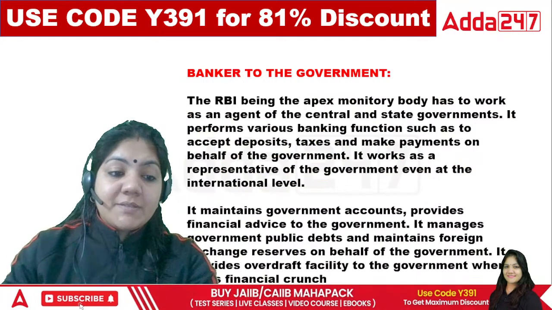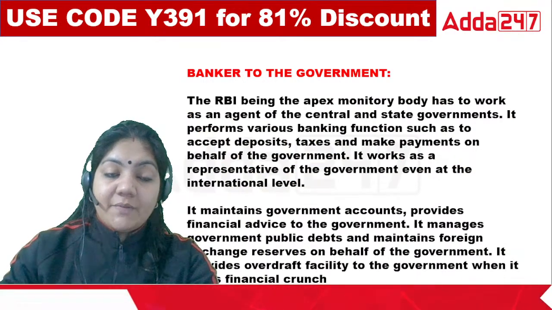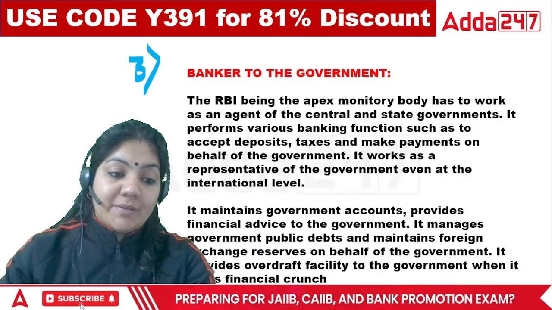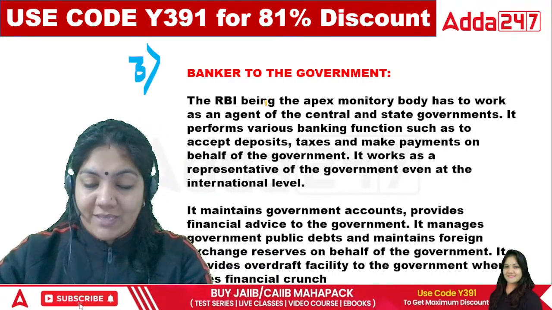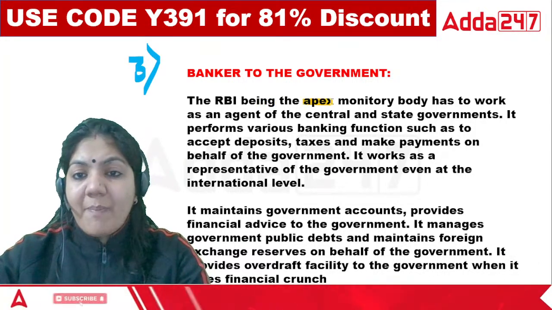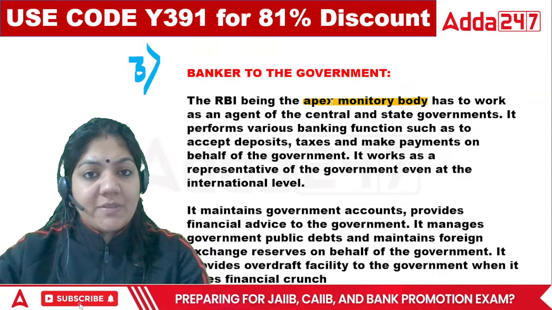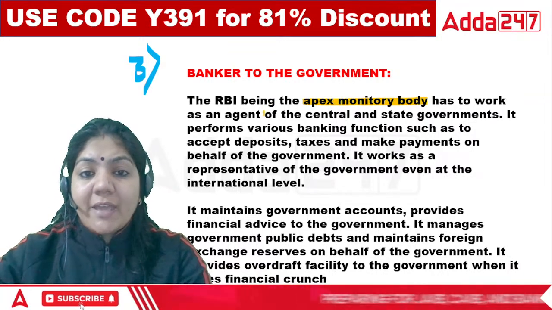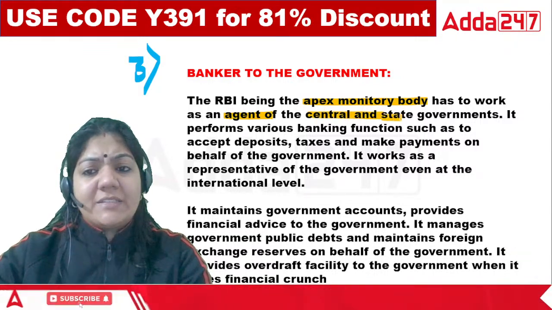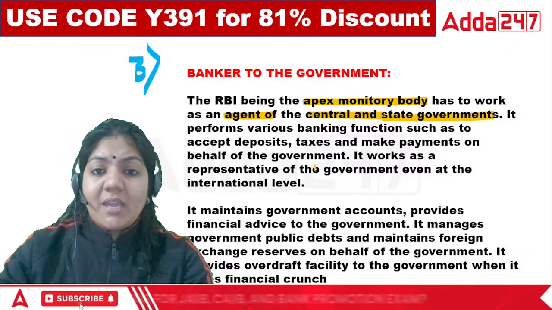The next part is banker to the government. This is also very important. What is this? Banker to the government. If you see the crux of this point, RBI, being the apex monetary body, apex meaning the supreme, has to work as an agent of the central and the state governments. What is this? Agent.